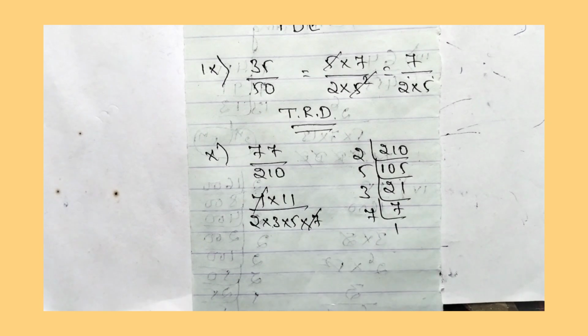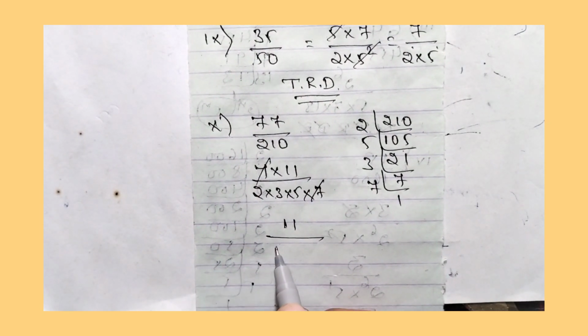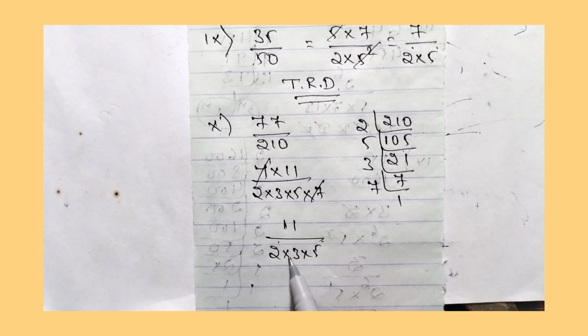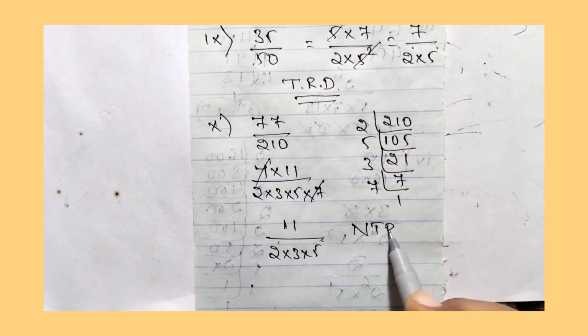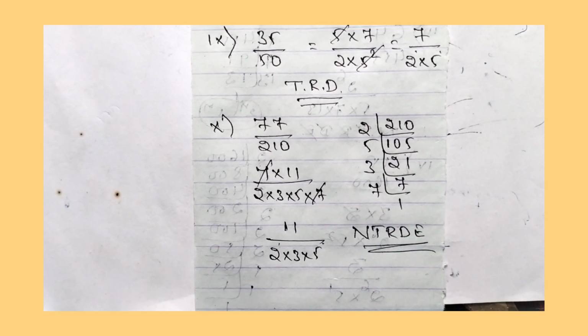So 7 7 cancelled. What is the remaining? 11 divided by 2 into 3 into 5. 2 to the power of n is there, 5 to the power of m is there, but since 3 is along with them, it is non-terminating repeating decimal expansion. So like this we have to solve these questions. We have to solve these questions in this way.